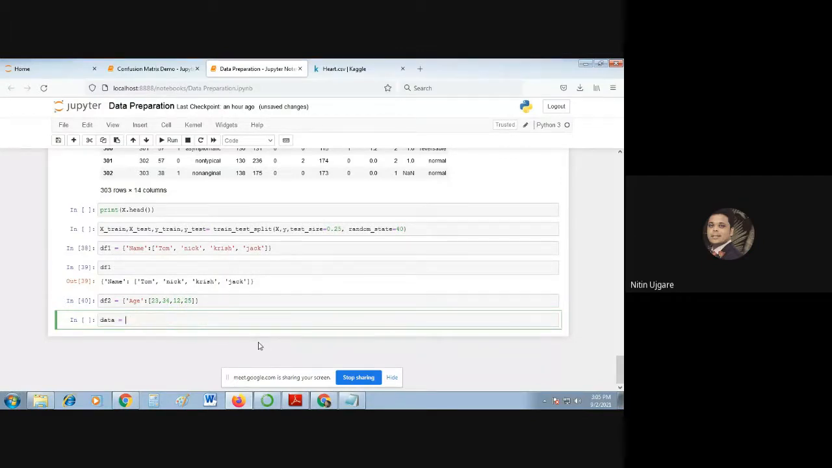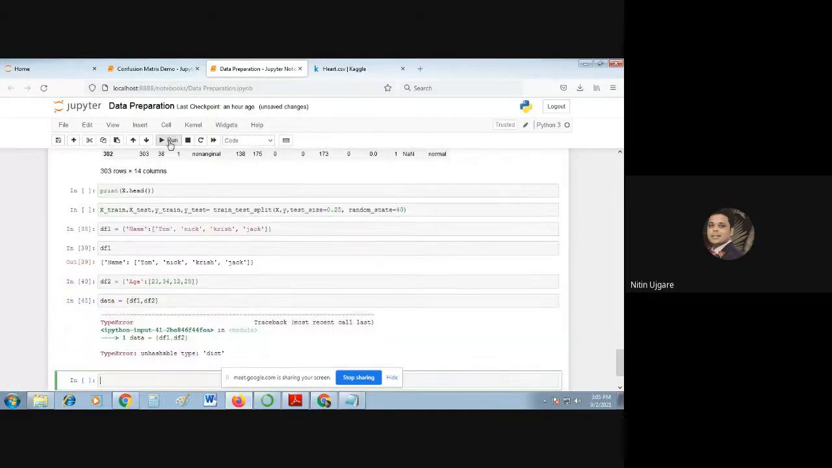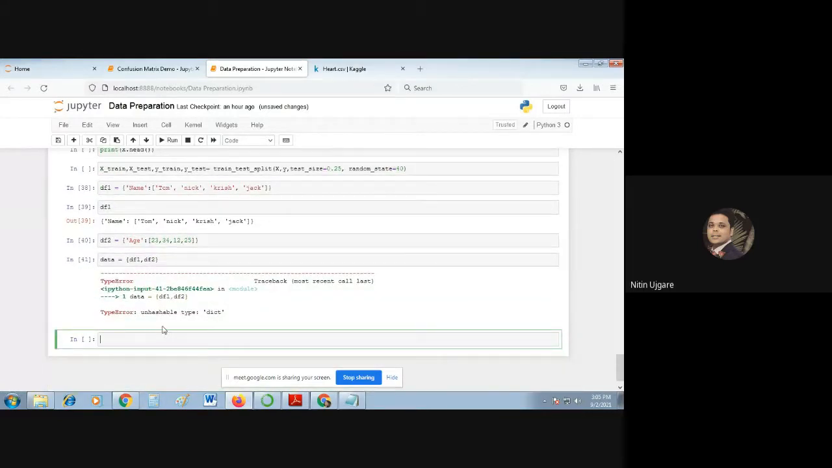But I think we need to use the function for that purpose. Okay, let's try it. Actually, I didn't try that. df1 comma df2. Let's see whether it runs. No, it gives the error: dict, unhashable type. Sir, first we need to create a dictionary, then it will get converted into a data frame.